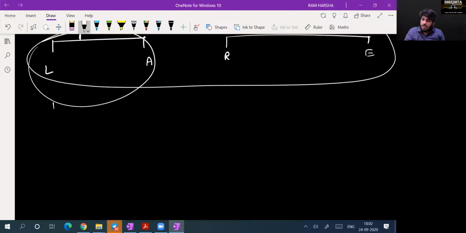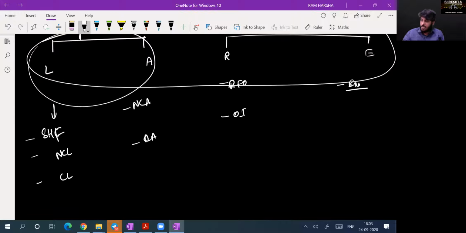In balance sheet also, first they start the discussion with shareholder funds. Then they discuss about non-current liabilities. Then they discuss about current liabilities. Then they discuss about non-current assets. Then they discuss about current assets. Then they discuss about revenue from operations and other income. Then they discuss about expenses, purchases, employee benefit expenses, finance cost, rates and rents, all that. Do you understand, Sudhir? Yes, sir. So let us look at that chapter, how it is being discussed.